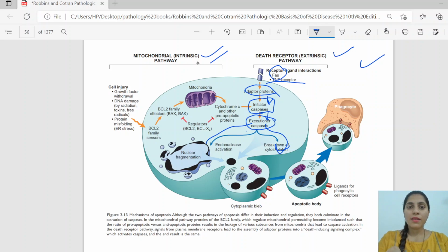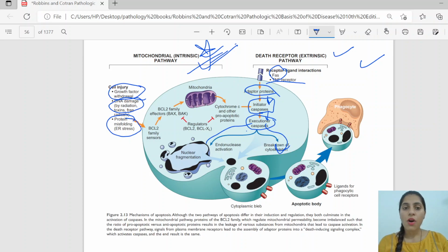And then there is another one, that is the intrinsic pathway, that is usually hampered in the malignancies. Which one is hampered in the malignancies? The intrinsic pathway. So what happens in the intrinsic pathway? Whenever there is abnormal increased misfolding of the proteins, when there is DNA damage, when there is growth factor withdrawal, all these will cause stress to the cell and it will activate the BCL2 family. The BCL2 family includes the BAX and the BAK.